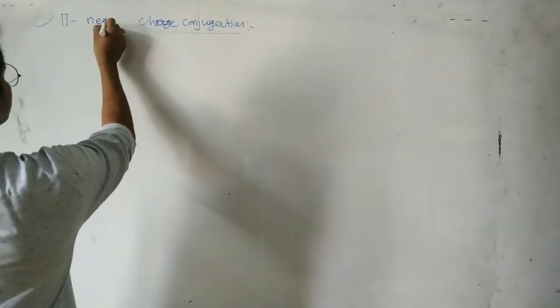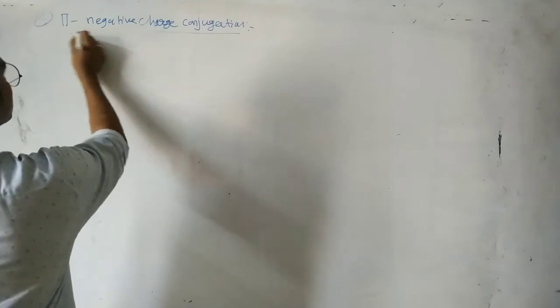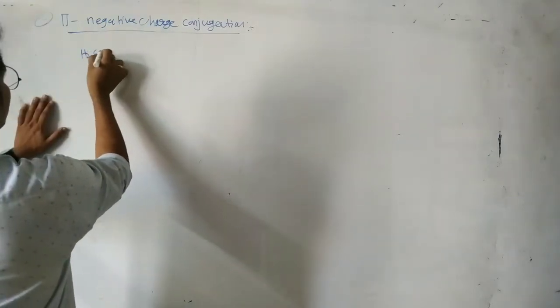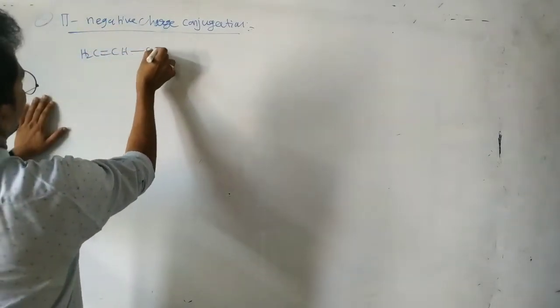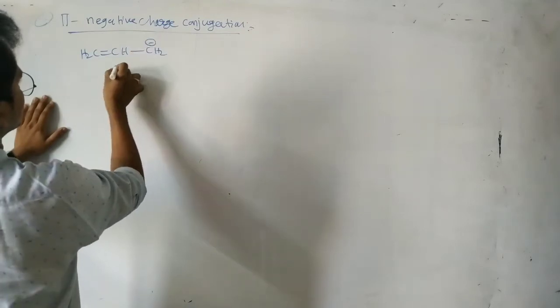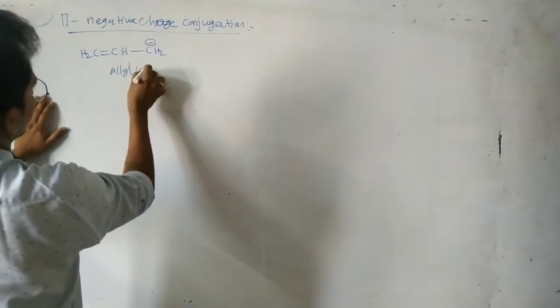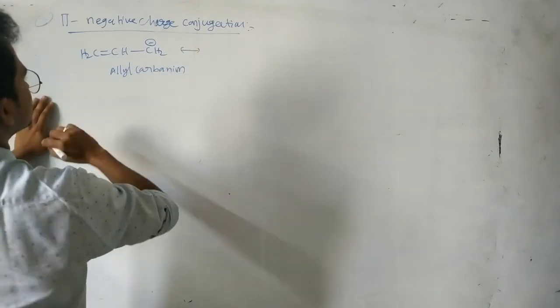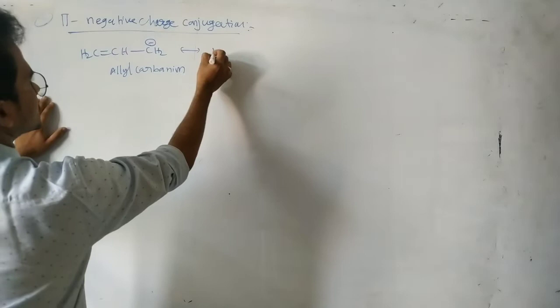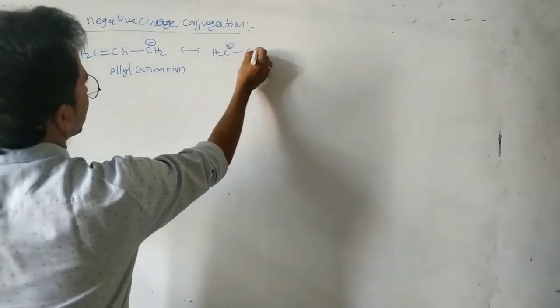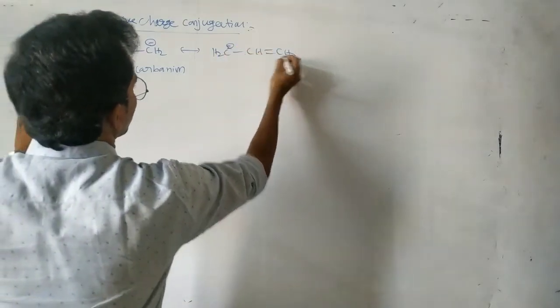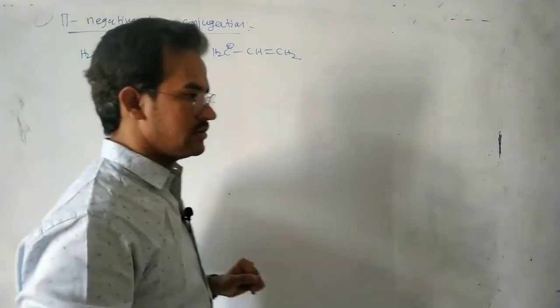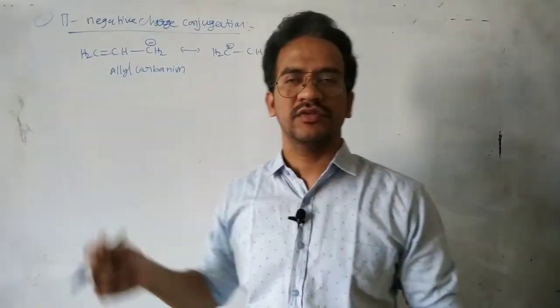Similarly, pi negative charge conjugation. Same, I am taking the allyl carbanion. This one is the allyl carbanion. In this case we can write the allyl carbanion like this also. Allyl carbanion. This one.